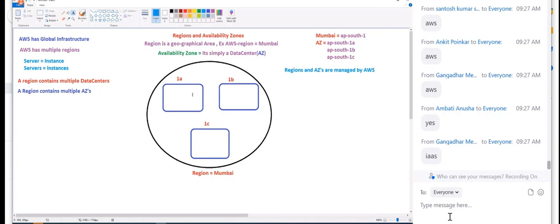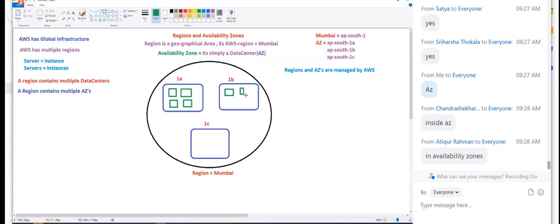Good. Okay, now we have 3 data centers here, right? Guys, where do I place the servers? In availability zones or not? Availability zone is nothing but a data center for us, right? So the servers are placed inside the availability zones, inside the data centers like this.